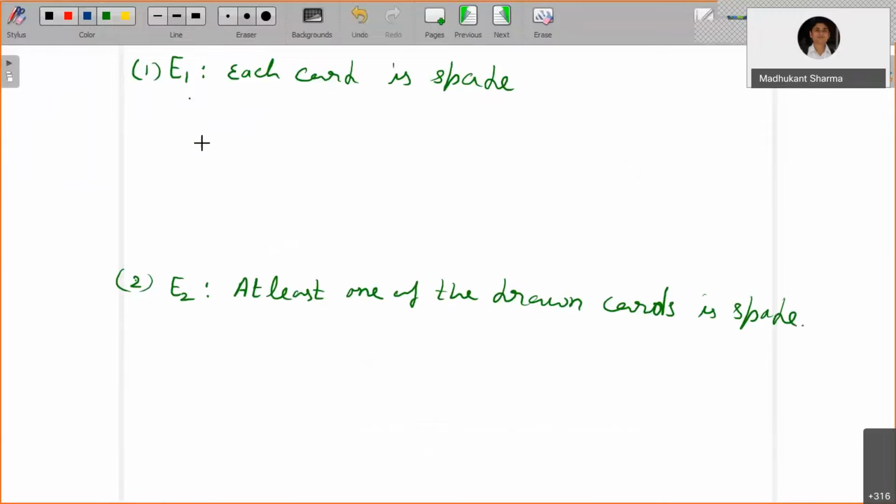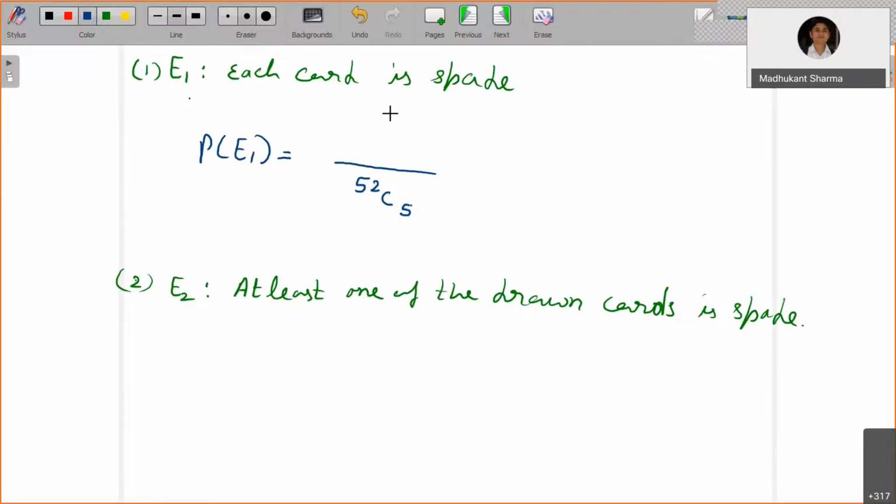What should be the probability of E1? The number of possible outcomes is 52C5: out of 52, you choose 5, because order doesn't matter. Any 5 drawn at random.